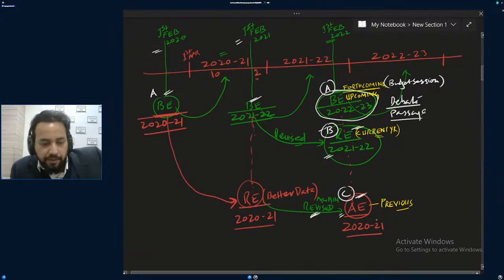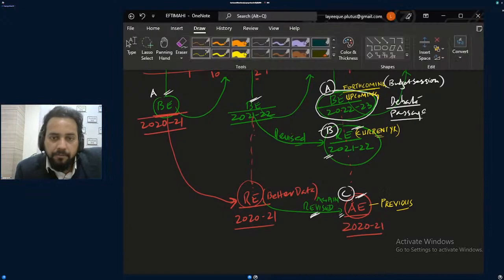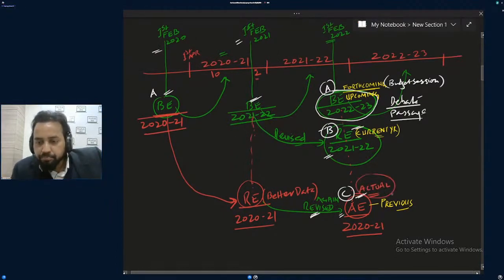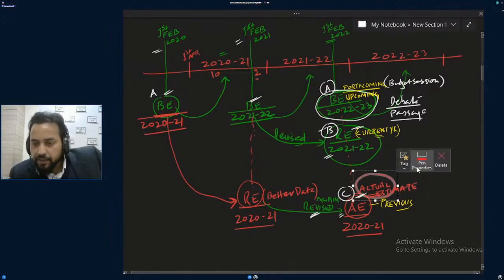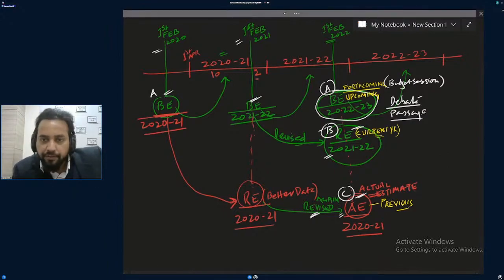It is not the assessment year. I'll talk about assessment year later. For the previous year, it is actual estimate. I am writing here actual. Don't get confused. Actual estimate. Okay, this is called actual estimate. A is for actual estimate, R for revised and B for budget. This is actual estimate, for the previous year.